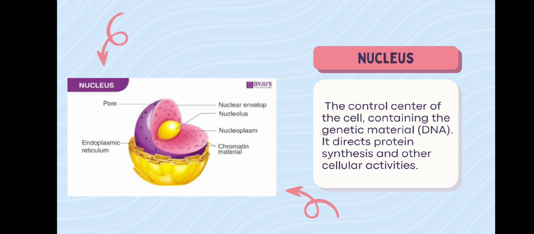Nucleus function: the control center of the cell containing the genetic material, DNA. It directs protein synthesis and other cellular activities. The nucleus is enclosed by a double membrane, called the nuclear envelope, which regulates the movement of molecules between the nucleus and cytoplasm. Inside the nucleus, DNA is organized into chromosomes, which carry the genetic code for the cell.